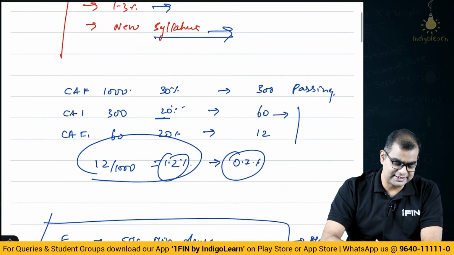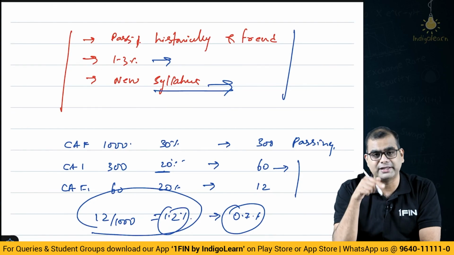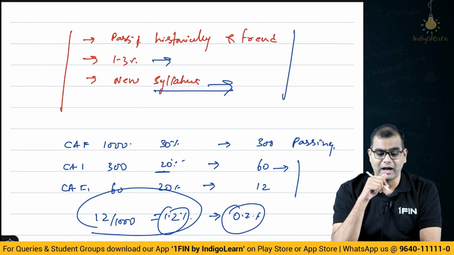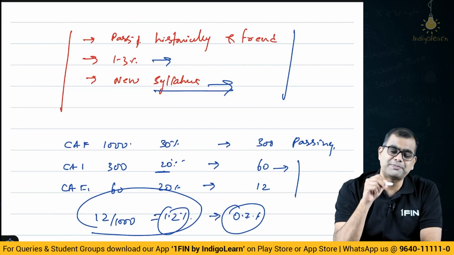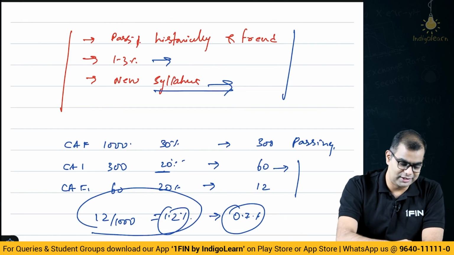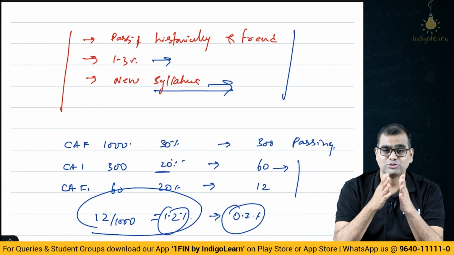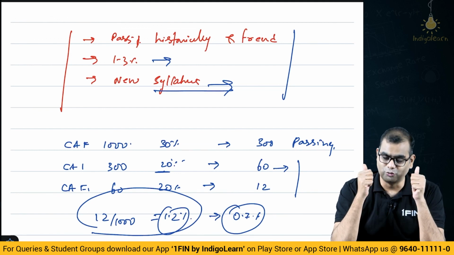Okay, so these are the things I wanted to discuss with you: how these pass percentages look today, in the past, and how they will look in future, how this whole 1%, 3% passing business looks, and why this pass percentage is relevant. How is it relevant from a new syllabus perspective? I hope you had some learnings from this, and I hope that you continue to love your course, continue to love the subjects that you are studying, and do very well in your career.